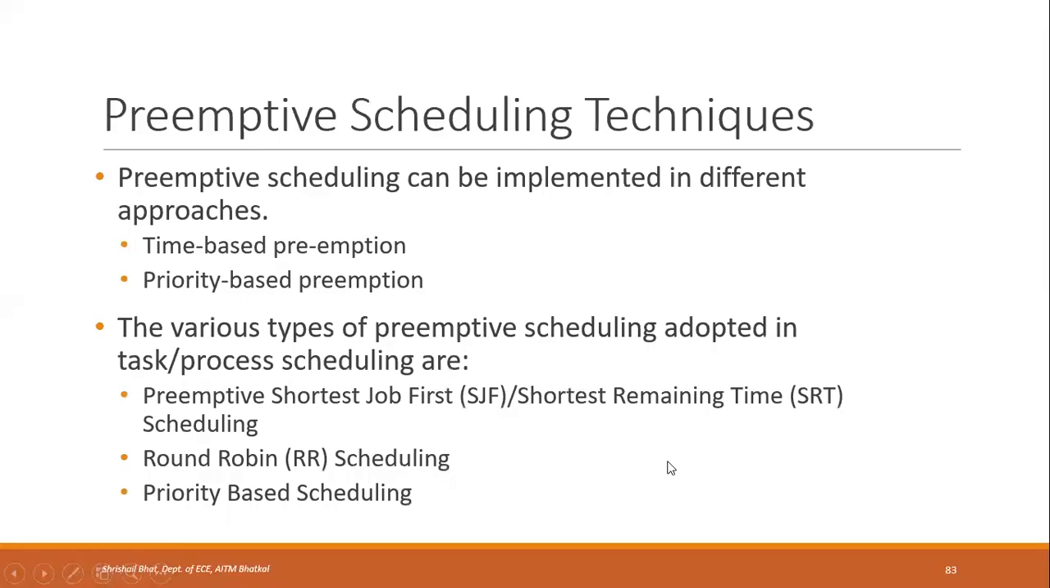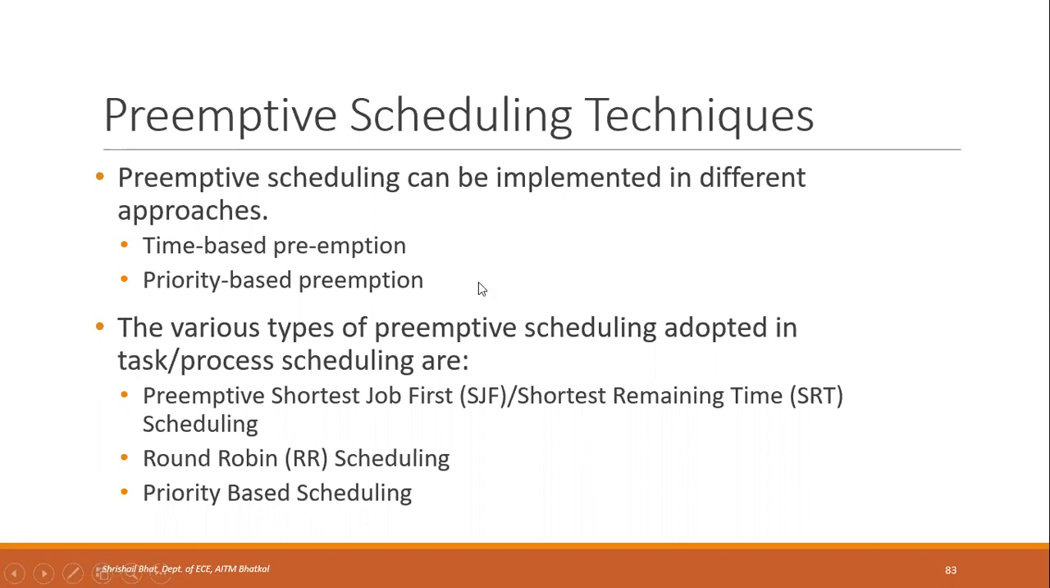We'll move on to the techniques of preemptive scheduling. There are basically two approaches. One is time-based preemption, the other is priority-based preemption. In time-based preemption, the preemption occurs based on time. Maybe we look at how much time is remaining for each process and schedule whichever has the shortest time. Or maybe we execute a particular process for equal slots of time, like in round robin scheduling. Those come under time-based preemption.